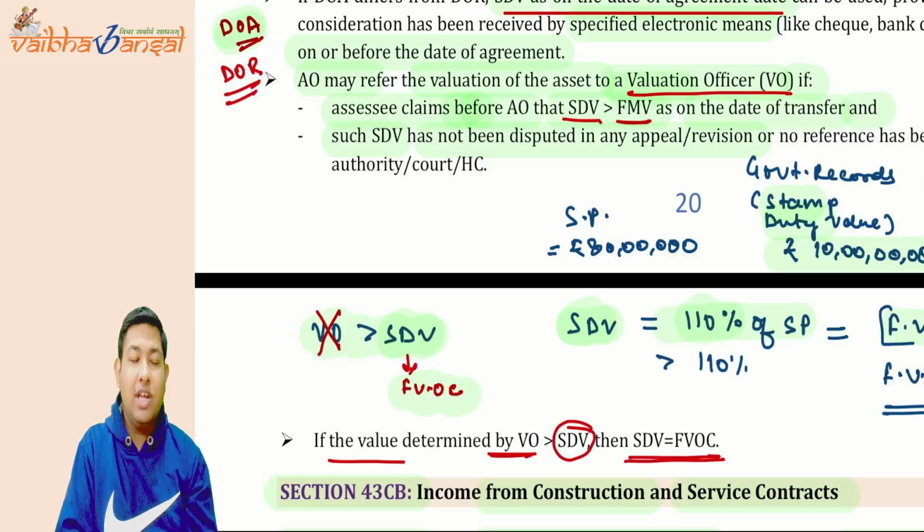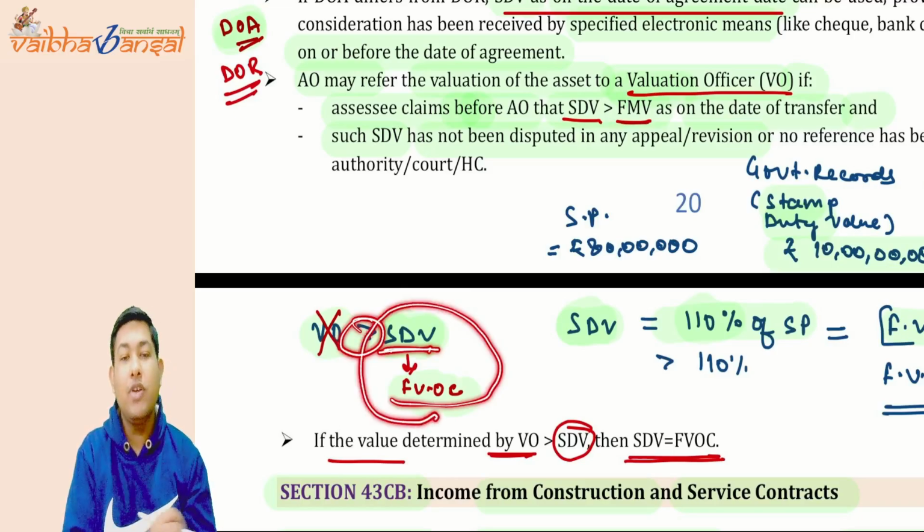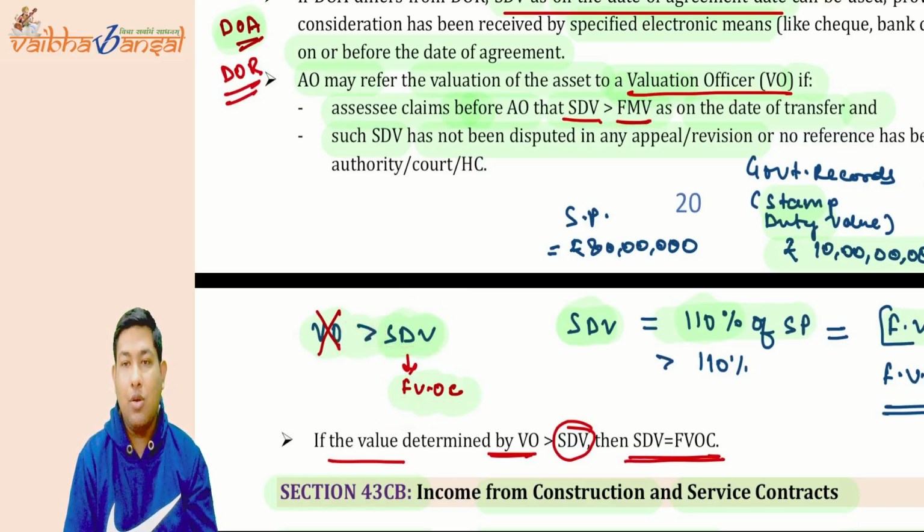Now if the assessing officer feels it fit to employ the valuation officer with fulfillment of the conditions, and the valuation officer's value is greater than the stamp duty value, then the stamp duty value will be the full value of consideration. I hope this section is also very much clear to you.